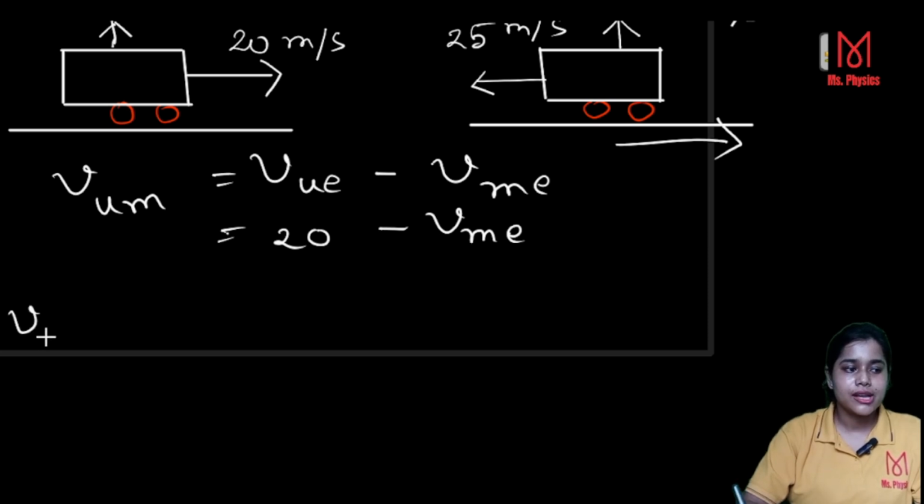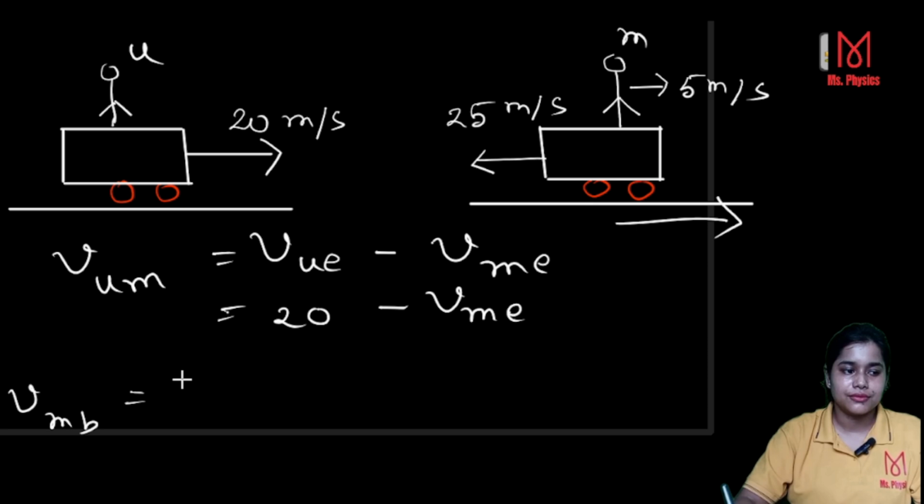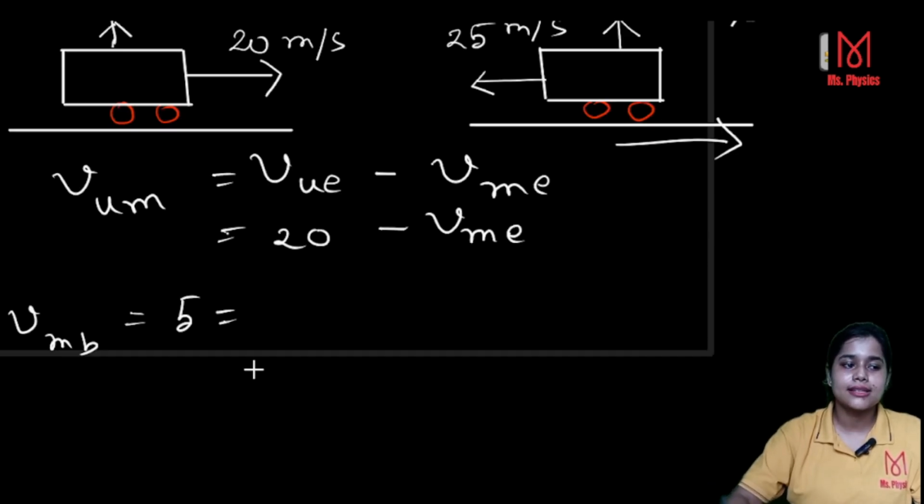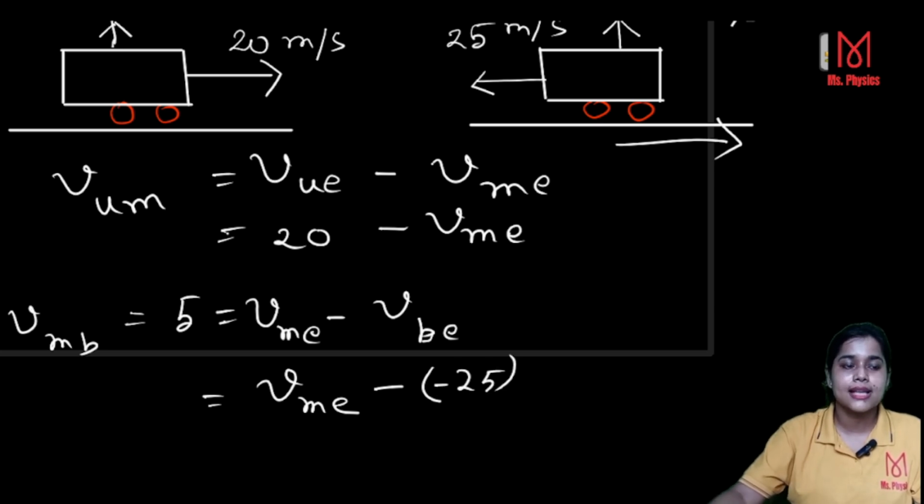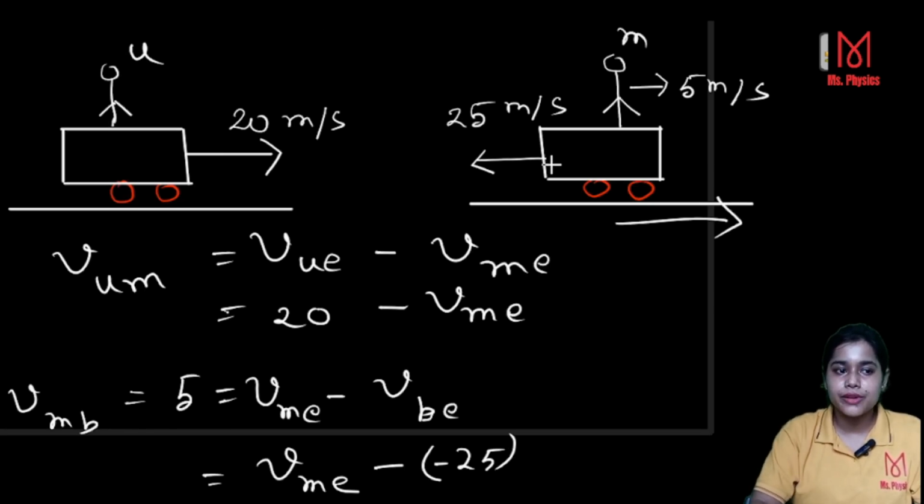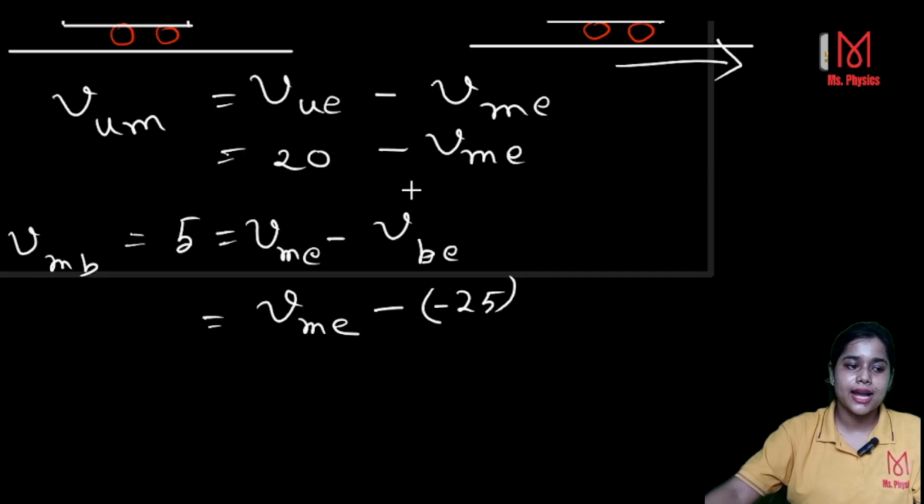We know the velocity of me with respect to the bus, that is vmb equal to 5. What can you write? That is the velocity of me minus the velocity of the bus, with respect to earth. Clear? The velocity of me with respect to earth we don't know, but the velocity of the bus with respect to earth we know. That is minus 25. Why minus? Because the bus is moving in the negative direction, so that's why minus 25.